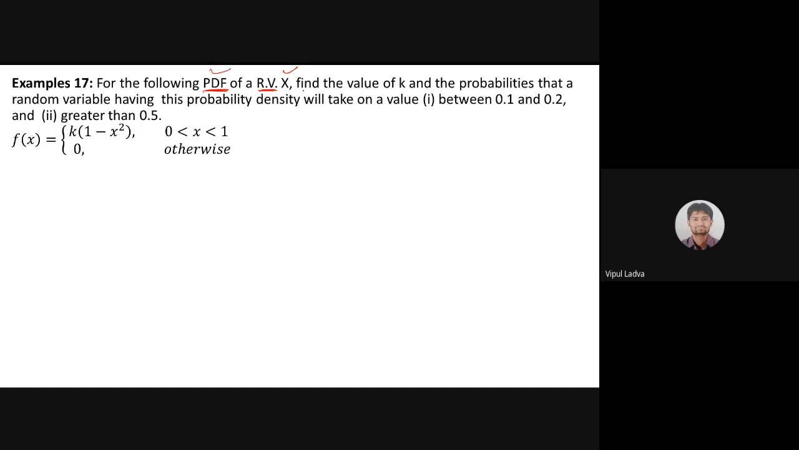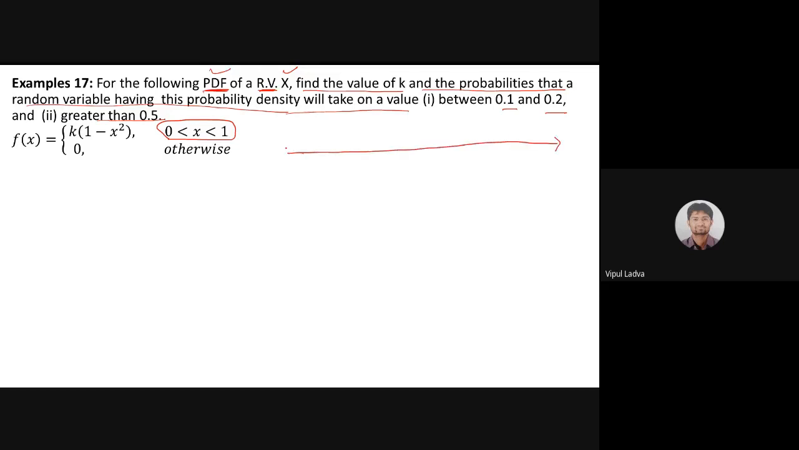And what are we supposed to find? Find the value of k, and the probability that the random variable having the probability density function will take on a value between 0.1 and 0.2, and second, greater than 0.5. Now, how is my probability function defined for this case? F of x equals k times 1 minus x square, when the range is 0 to 1, and otherwise, in all the other cases, it will be 0.